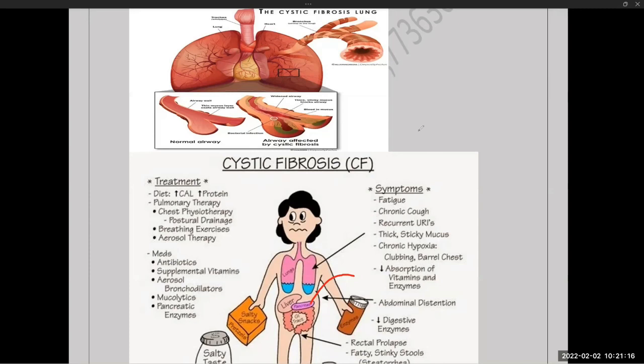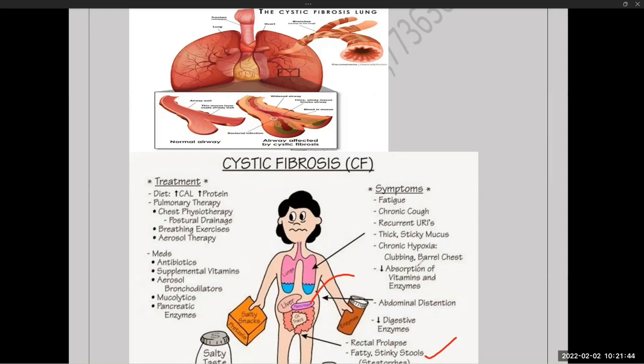decreased lipase will also cause fat imbalance, like decreased metabolism of the fat. Okay, and the fat will be excreted through the stool because the fat is not normally getting absorbed. So it causes steatorrhea, a fatty and stinky stool.